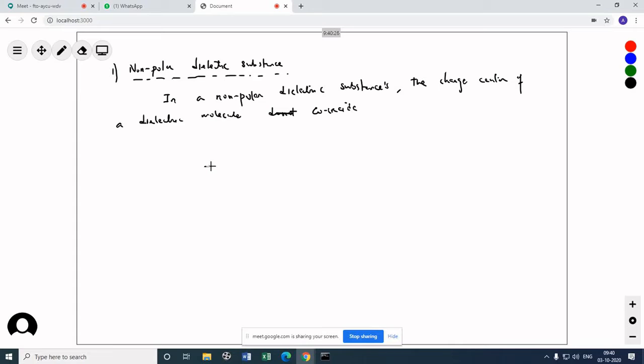That is, you see, we'll have a positive charge which is surrounded by the cloud of negative charge. So you can see the negative charge center and the positive charge center are at the same place. Okay, they coincide.